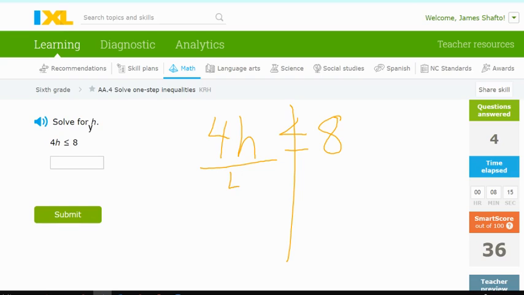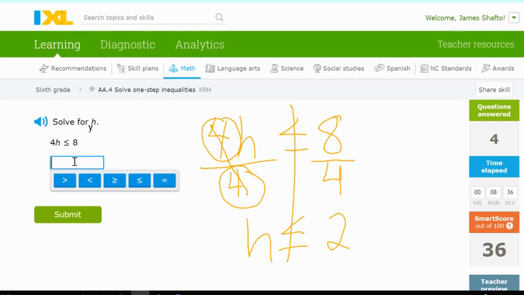So I'm going to use a fraction bar to divide, and I do that on both sides. 4 in the numerator and 4 in the denominator makes a whole, so I'm left with 1h, and this is less than or equal to 8 divided by 4 is 2. And so my answer here is going to be h is less than or equal to 2.